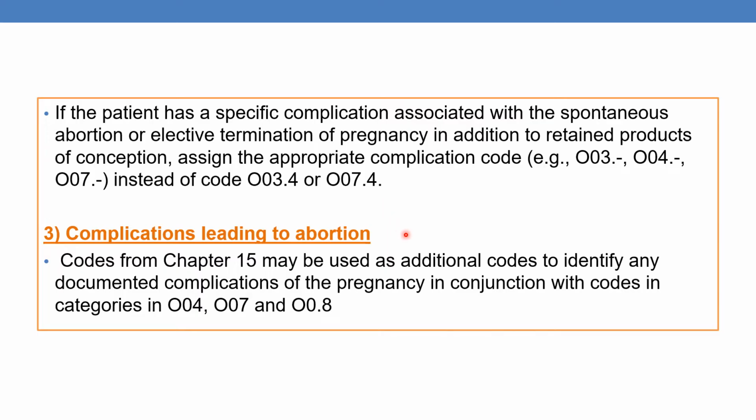Now coming to guidelines regarding the complications leading to abortion. Codes from chapter 15 may be used as additional codes to identify any documented complication of the pregnancy in conjunction with codes in category O04, O07 and O08. Additional complication codes can be used along with these codes.